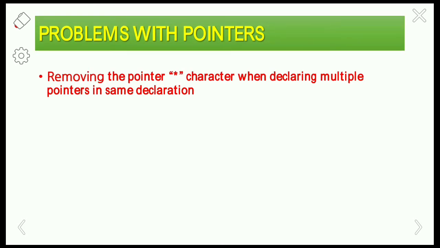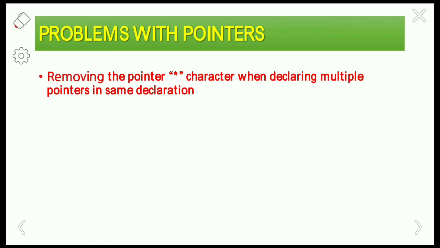The first problem is omitting the pointer character when declaring multiple pointers in the same declaration. How do we declare a pointer? We use the data type followed by the value at operator, and then the pointer variable.